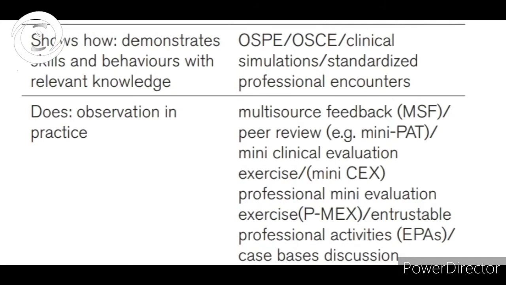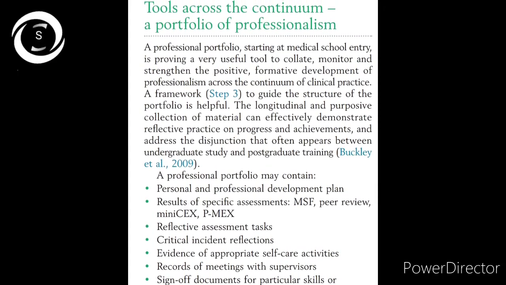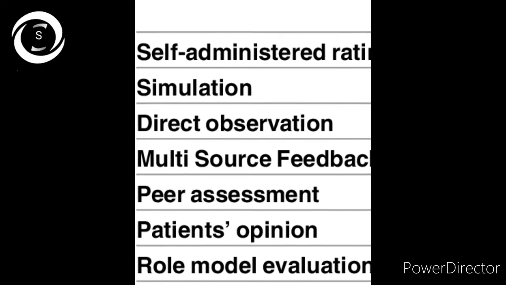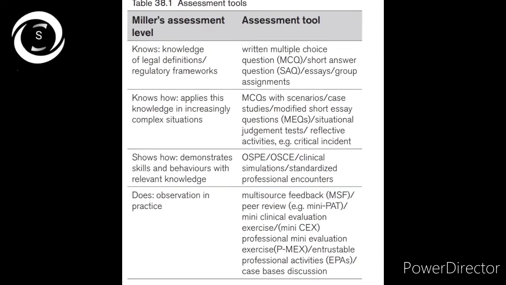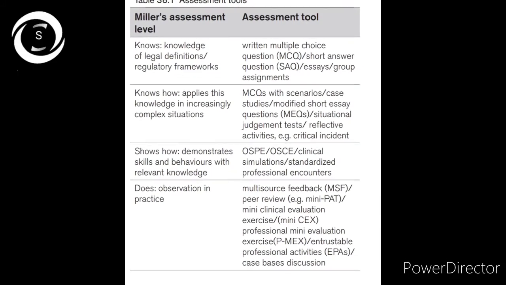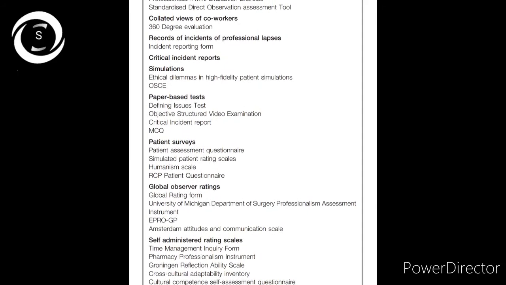And now we are showing you again how you will assess professionalism, what the means are, and at the end I am showing you a pro forma that shows how professionalism is assessed by which type of questions.